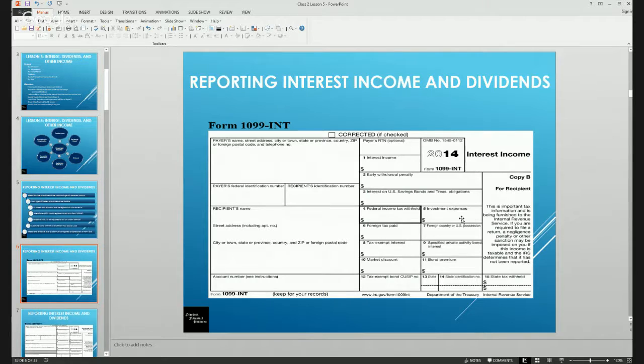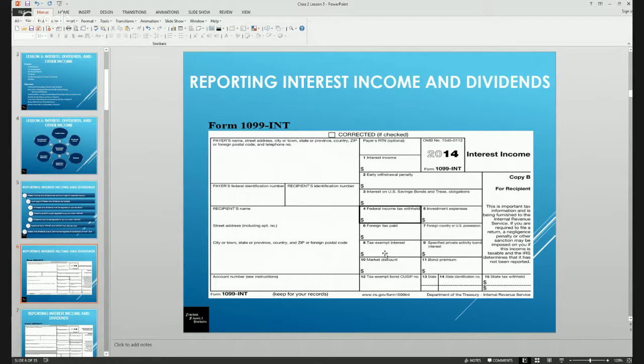If there were any investment expenses allocated to this income, that would appear in box 5. If foreign taxes were paid to generate this interest income, you would see that in box 6, and you would list the foreign country in box 7.